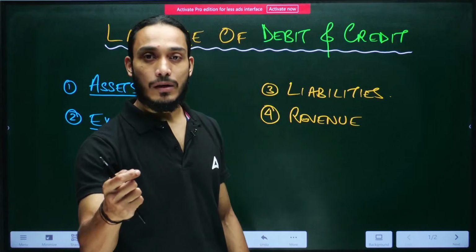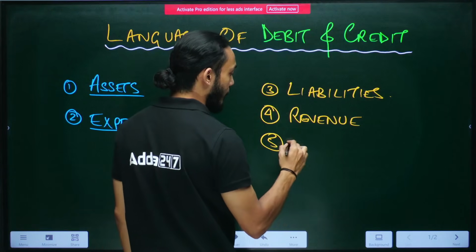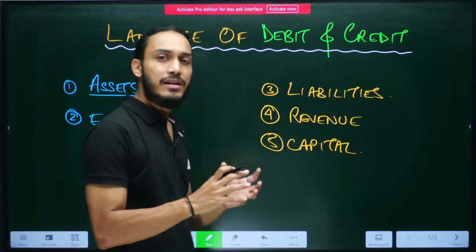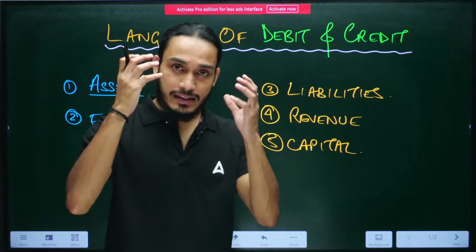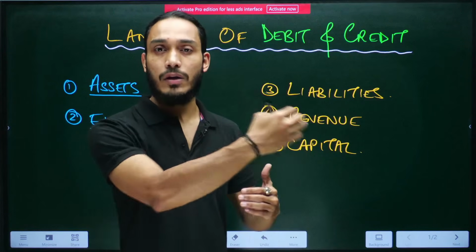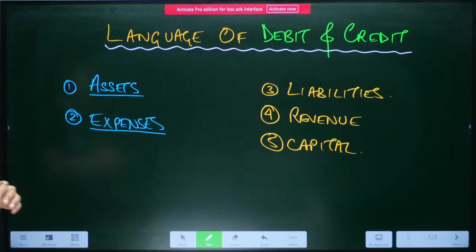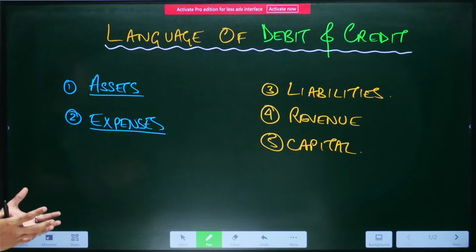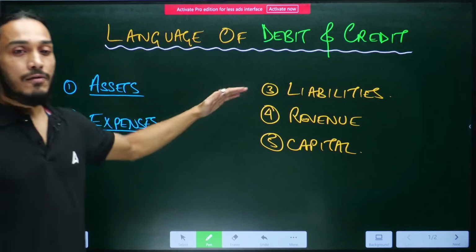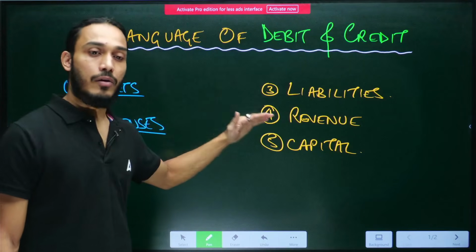That initial investment, you can think of it as the capital. I'm giving you a very, very basic simplified idea so that you can at least absorb the concept of debit and credit in a simplified way before we get into more complex stuff down the line in future videos. So for today, I want you to understand that we classify all the items in a business or an enterprise into these 5 categories: assets, expenses, liabilities, revenue, and capital.